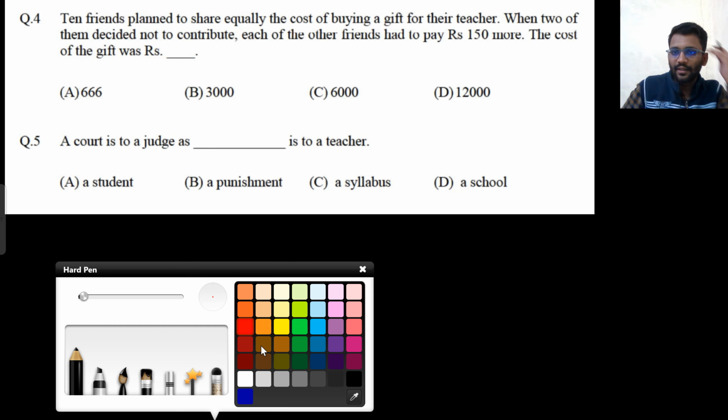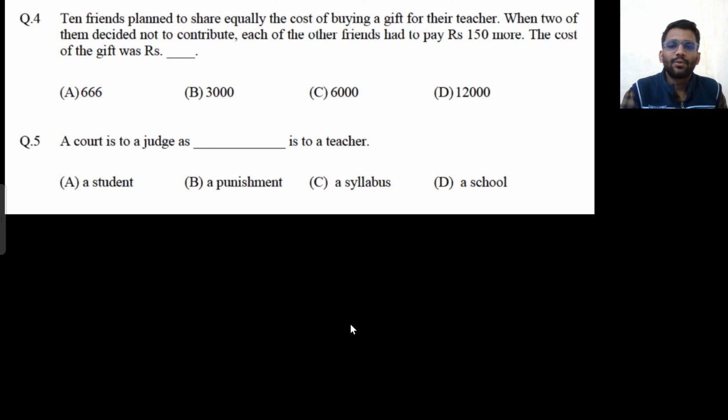Fourth question, sorry. 10 friends plan to share equally the cost of buying a gift for their teacher. When two of them decided not to contribute, each of the friends has to pay rupees 150 more. The cost of the gift was. Okay. So initially 10 people were there.